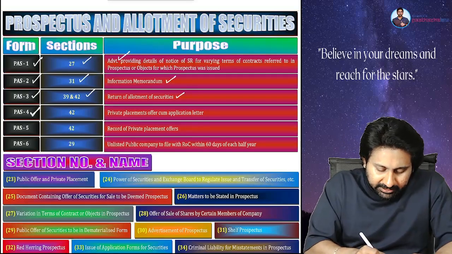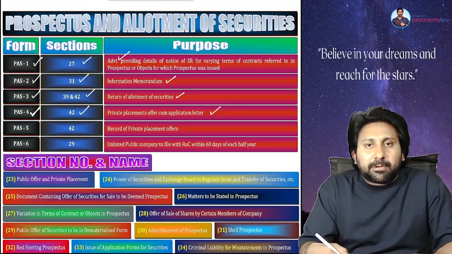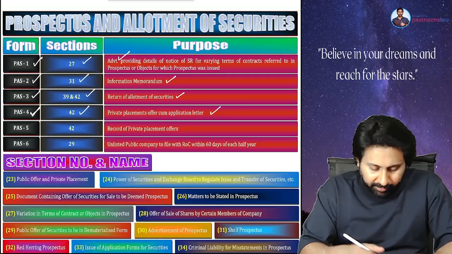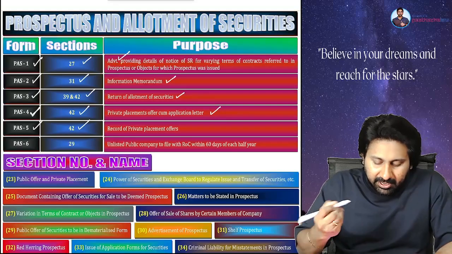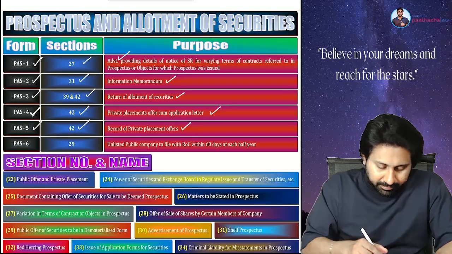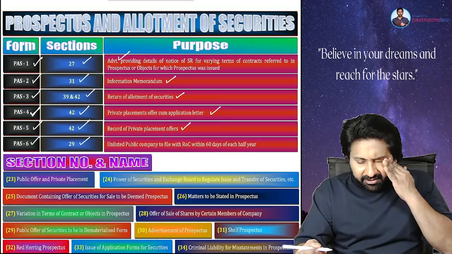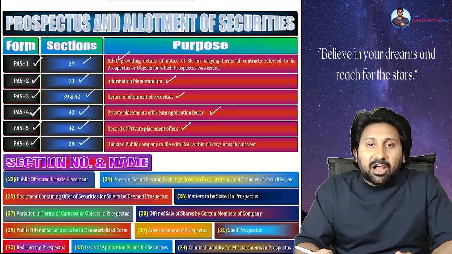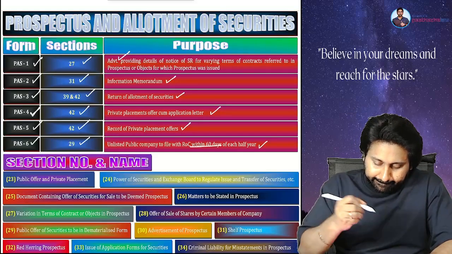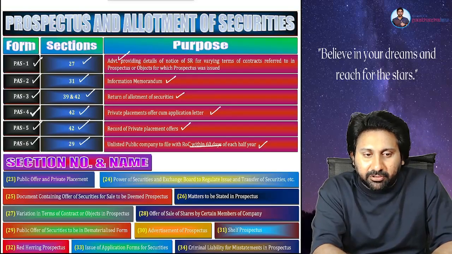PAS4, section number 42, private placement. This is the prospectus type. There is an application form, and the format for the application form for private placement is PAS4. PAS5, again section 42, register of private placement, that's called a record. PAS6, section number 29, which talks about the half-yearly filing that has to be done by an unlisted public company. That will be dealt with here. So these are the 6 forms that are made applicable for your syllabus.